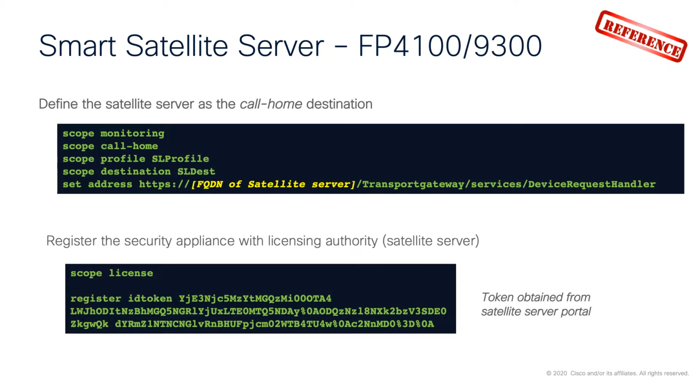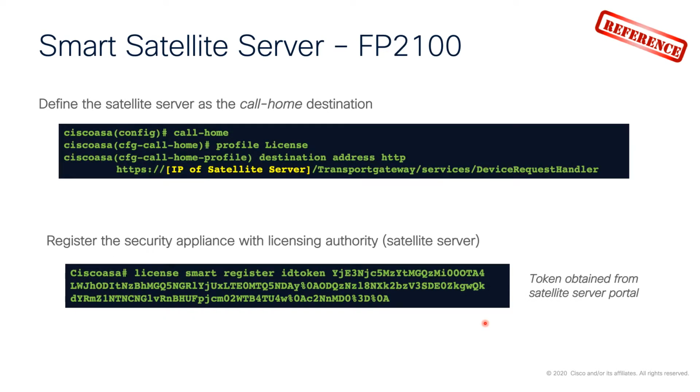So in this case, we've got the Firepower 4100 or 9300 series. So we can define the satellite server that has been installed on the premise as the call home destination. So we can go in and define that in the chassis, put in the FQDN of the satellite server here. Then when you register the security appliance with the licensing authority, in this case the satellite server, we generate the token in the satellite server. So not on the Cisco Cloud Portal this time, we generate the token in the satellite server.